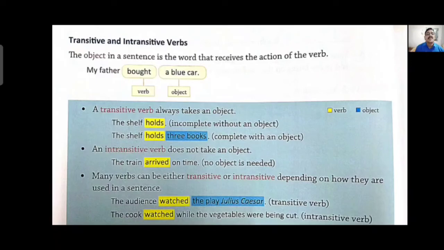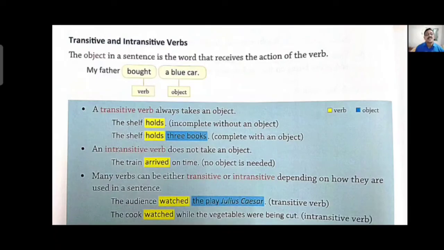Many verbs can be either transitive or intransitive depending on how they are used in the sentence. Like, the audience watched the play Julius Caesar. Julius Caesar is the name of the play. Here play is considered to be an object, that's why it is a transitive verb. Watched is the verb and the play Julius Caesar is an object.